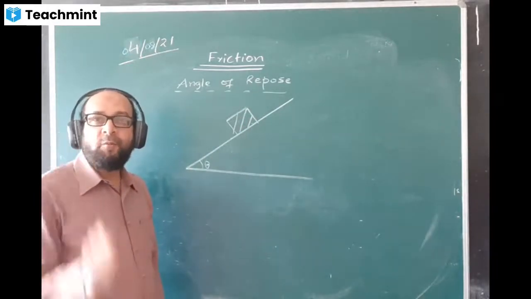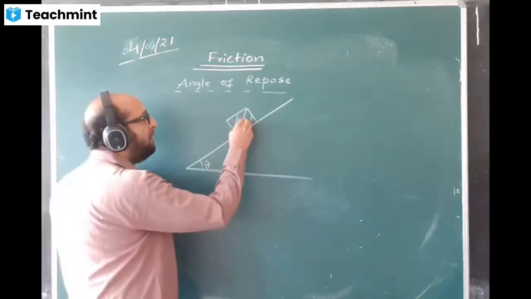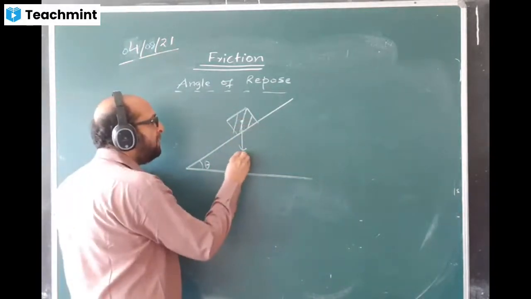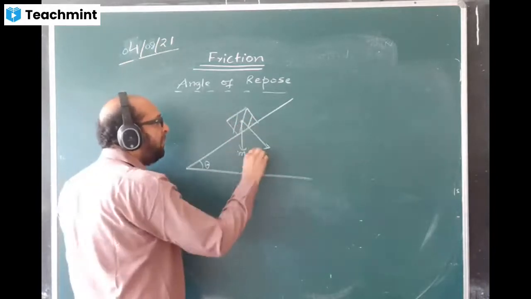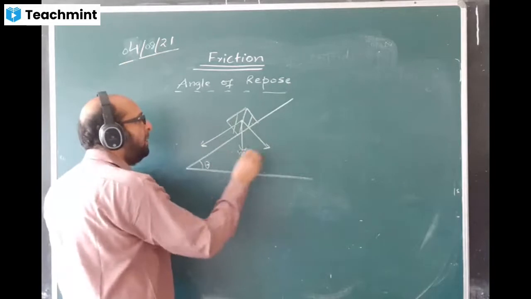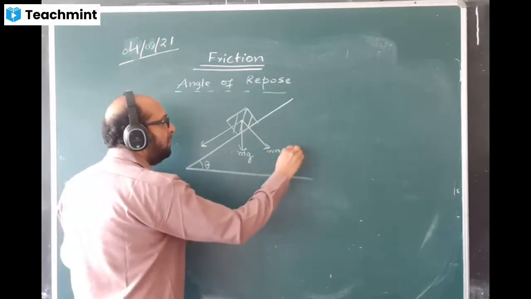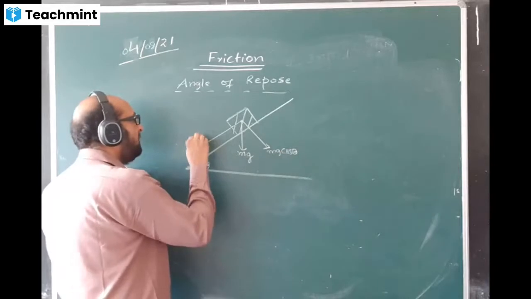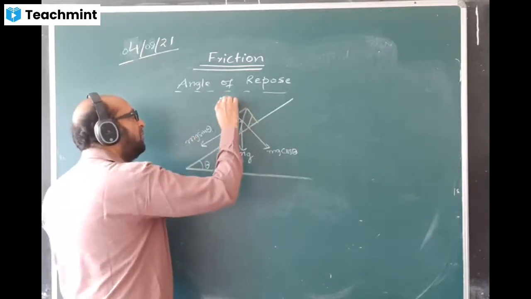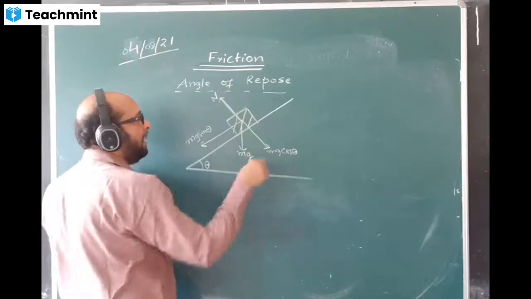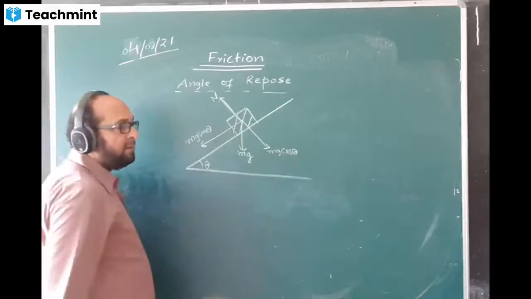Now I'll find a formula for angle of repose. Let us find. For that, I'll take the mass of the body as m, and mg is acting downward here. This mg will have two components. One component will be here, one component will be here. This component will come mg cos theta. This component will come mg sin theta. Normal reaction will be acting this way. Here N is equal to mg cos theta.